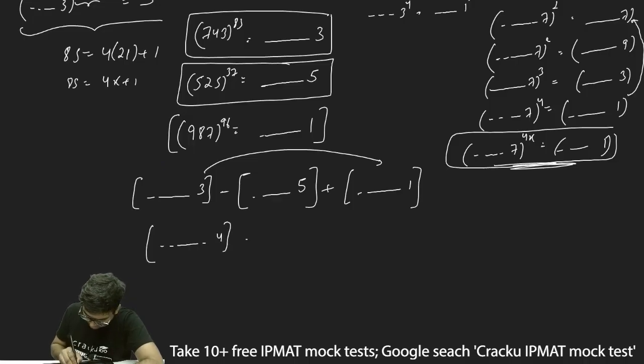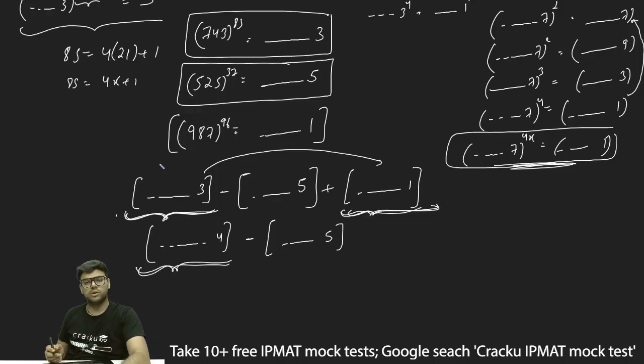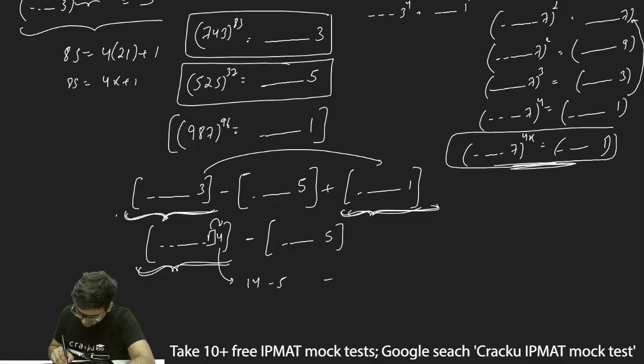Some number whose unit digit is 4 minus some number whose unit digit is 5. What I have done is basically added the first and the last numbers together, so I get some number whose unit digit is 4. Now I have to subtract some number whose unit digit is 5. So from the previous digit, whatever it is, I'll take one carry. This will become 14, and the other will remain 5. So 14 minus 5 is equal to 9. So this will be some number whose unit digit is 9.